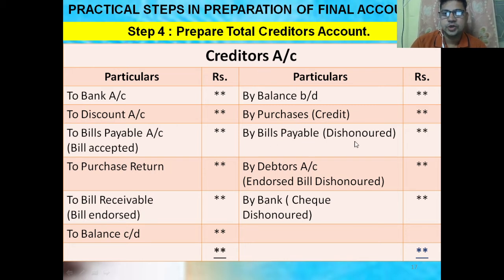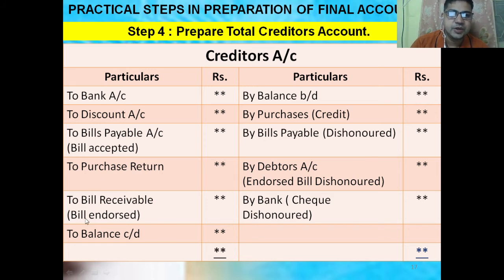Bills payable dishonor also we have to show. Bill endorsed, bill dishonor shown as debtors. Cheque dishonor by bank we have to show on the credit side. Then after that, if we have to pay to the creditors by bank, if discount received from the creditors, bill accepted from the creditors, bills payable, purchase return, these go on the debit side.